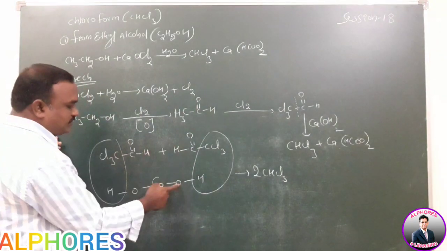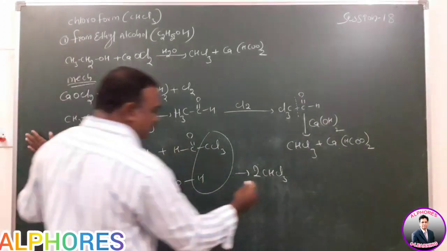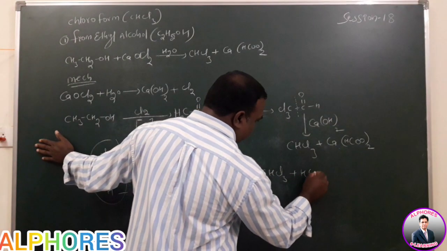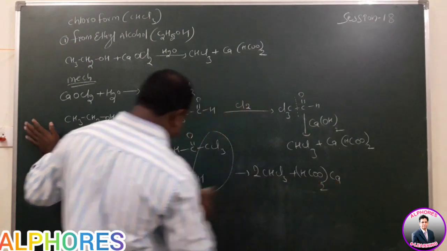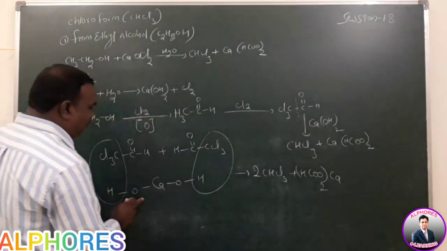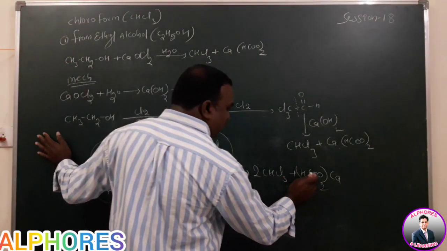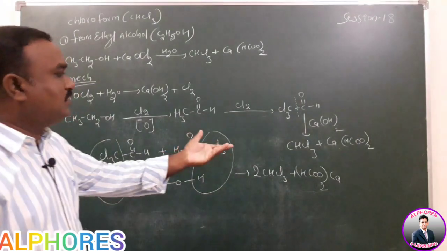Number of oxygens is 4 here, number of hydrogens 2, number of carbons 2 here. This is the way to write that product here.